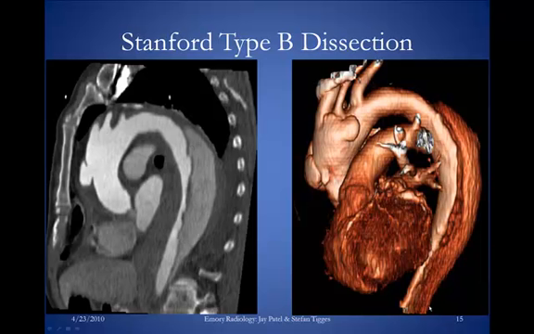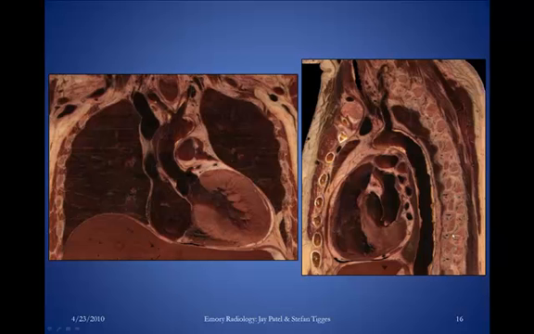And here is a fancy 3D reconstruction of the aorta in the candy cane view, demonstrating the three vessels, 1, 2, 3. This is the left subclavian. Distal to the left subclavian, we have a dissection flap, and a true lumen, and a false lumen. Stanford type B dissection.